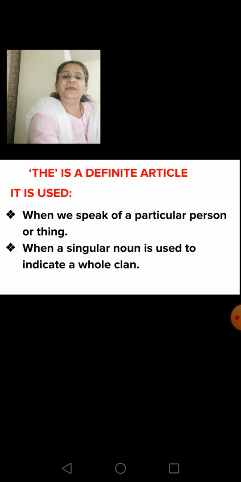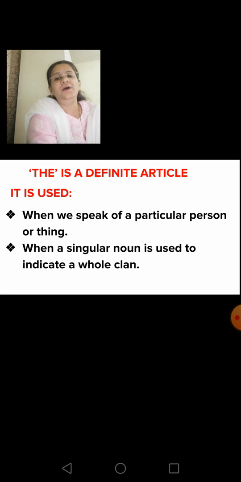Okay, then when a singular noun is used to indicate a whole clan, like the example we saw about the lion, you use the when you indicate a whole clan. Example, when an animal is referred to as a class, then it takes the article the.